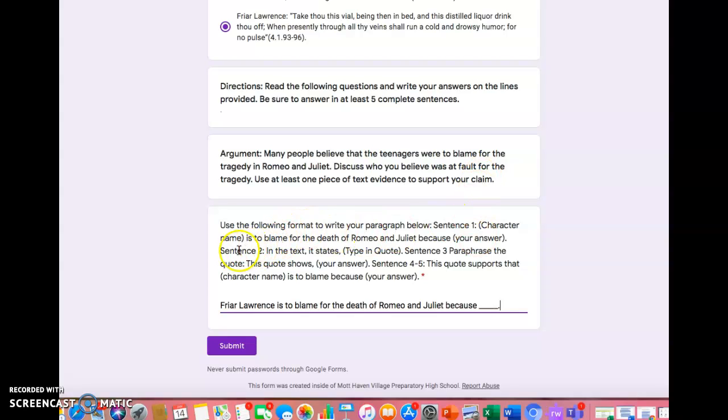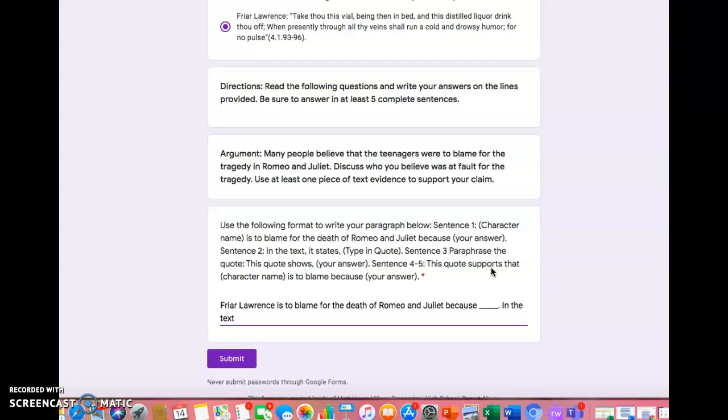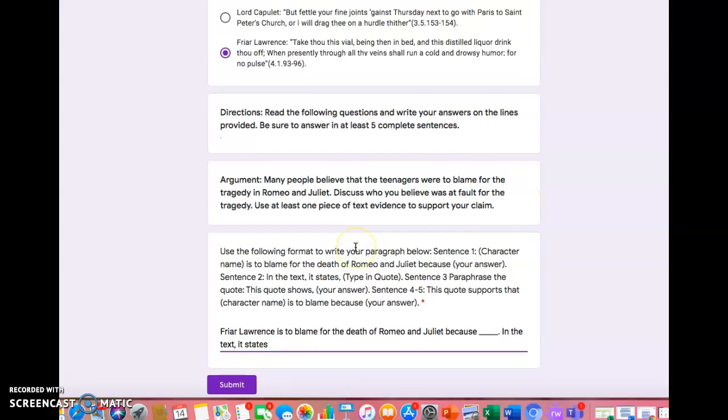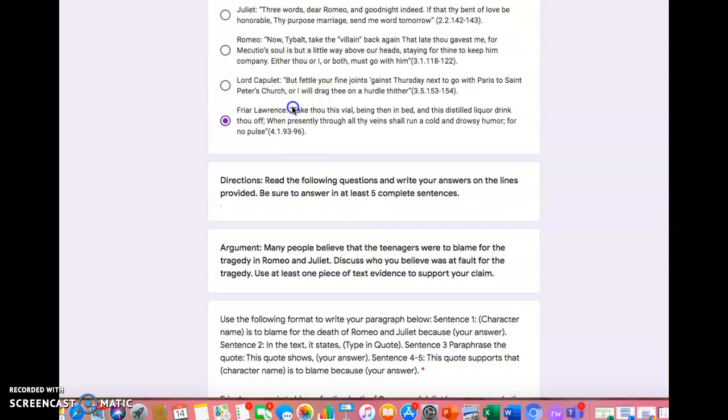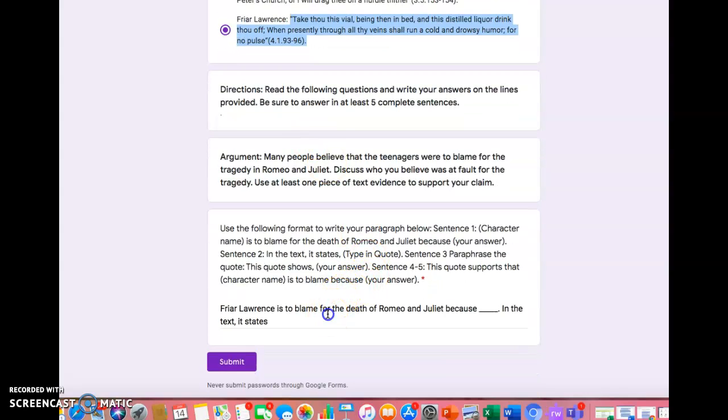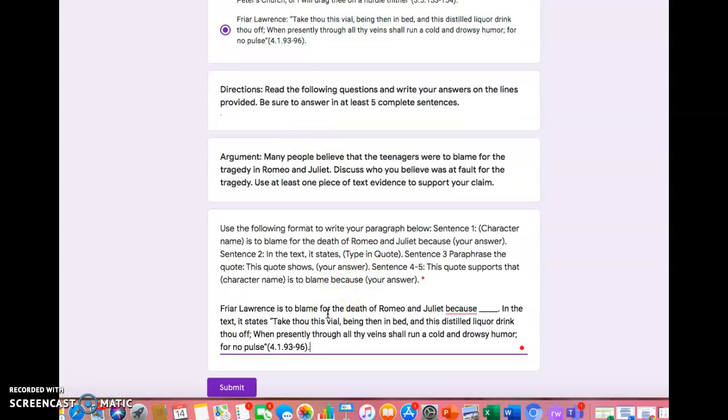The next sentence says, right, sentence 2 is in the text it states, and then it says type in the quote. So you're going to write again, in the text, comma, it states, and it says type in the quote. So if I'm choosing Friar Lawrence, I'm going to copy and paste the quote that's here, and I'm going to put it here, okay?